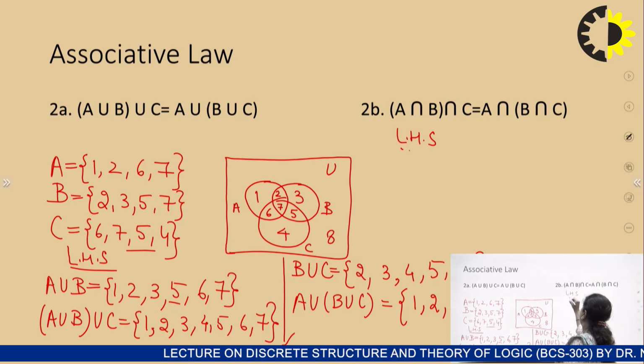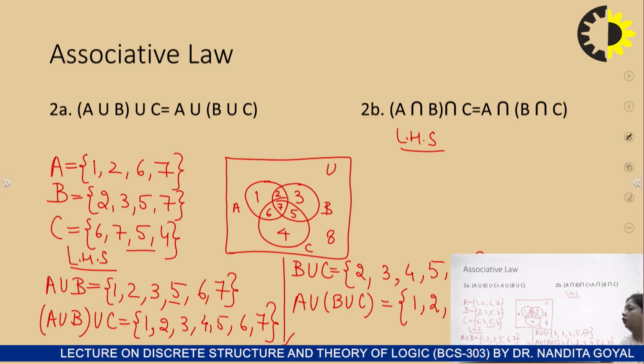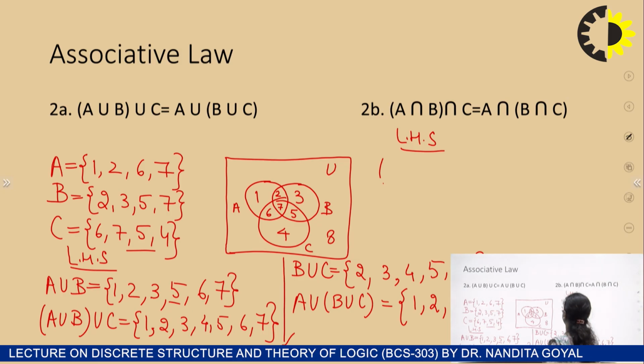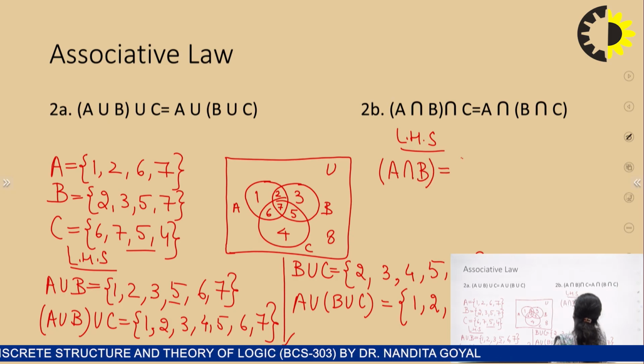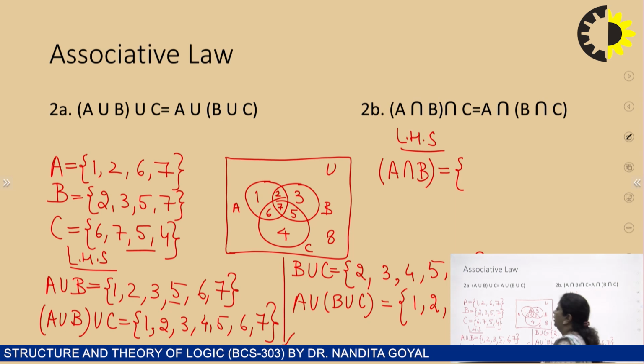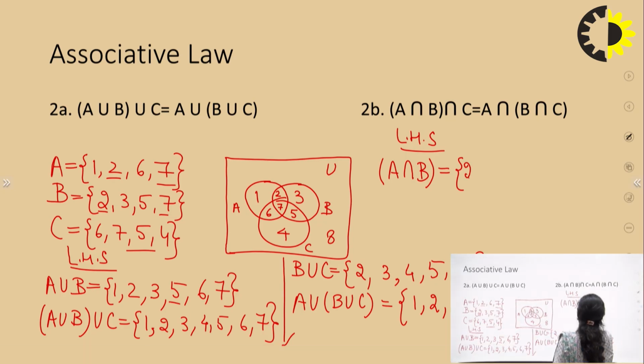So when we see the left hand side, first of all we'll have to take the intersection of A and B. So A intersection B will be, let's see this. What are the common elements? We have this 2, and then anything else? We have this 7. So I have 2 and 7 in my intersection. So A intersection B will give me 2 and 7.